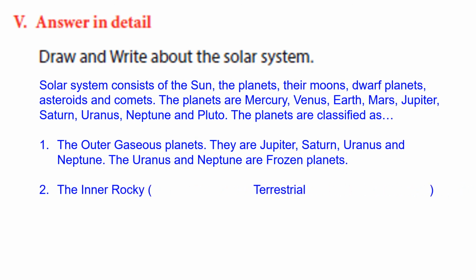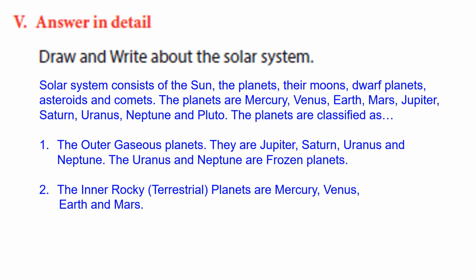The planets are classified as the outer gaseous planets. They are Jupiter, Saturn, Uranus, and Neptune. The Uranus and Neptune are frozen planets. Next one, the inner rocky terrestrial planets. The inner rocky terrestrial planets are Mercury, Venus, Earth, and Mars.